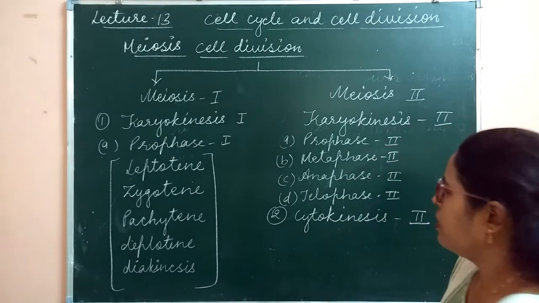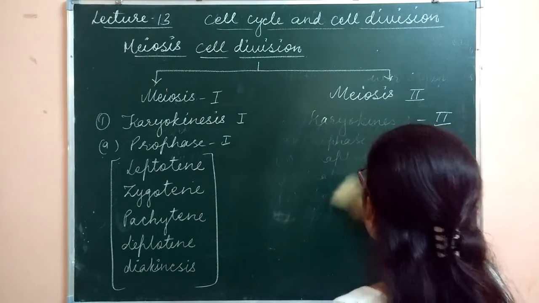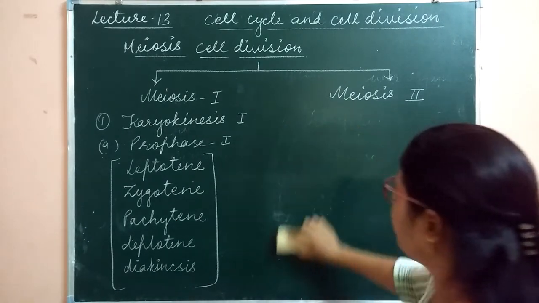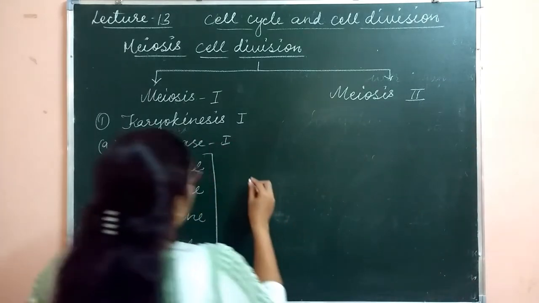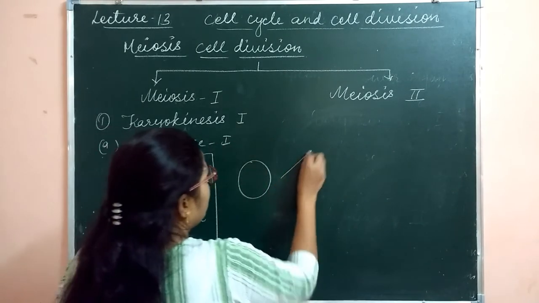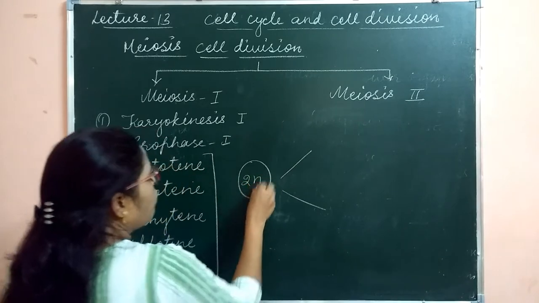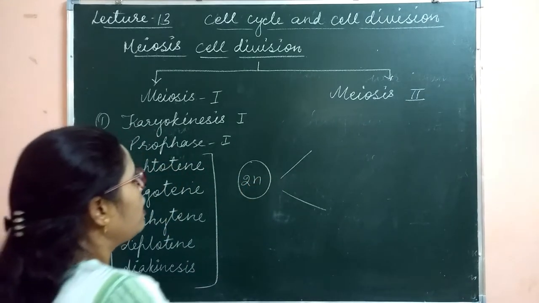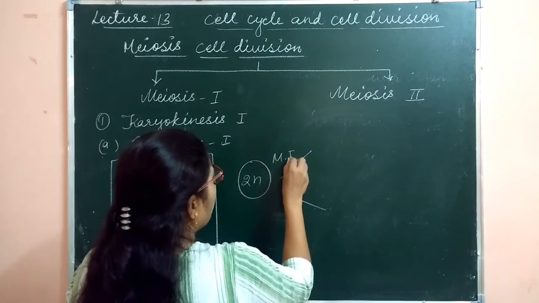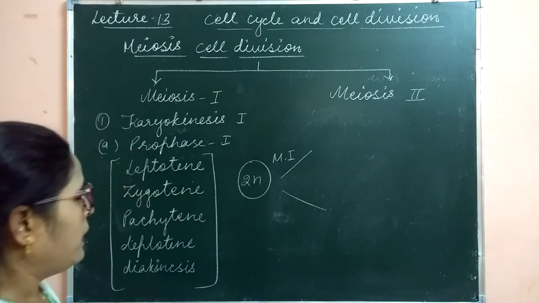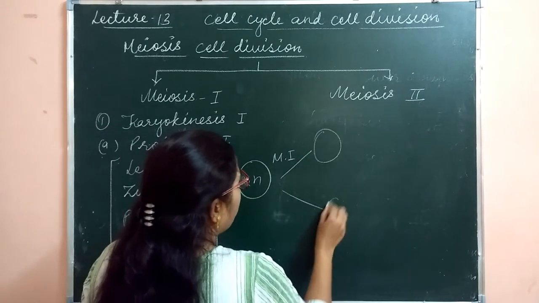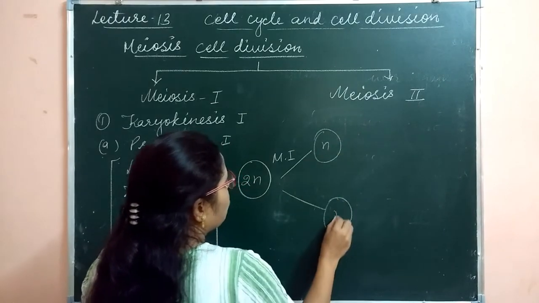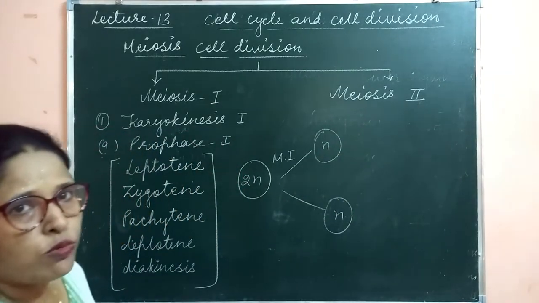Firstly, here is a short diagrammatic representation of the cell division. This is the single cell. This is the 2n number of chromosomes present in the cell. Here the cell is going to divide by meiosis 1 and 2 daughter cells are formed. The number of chromosomes is n. Clear?